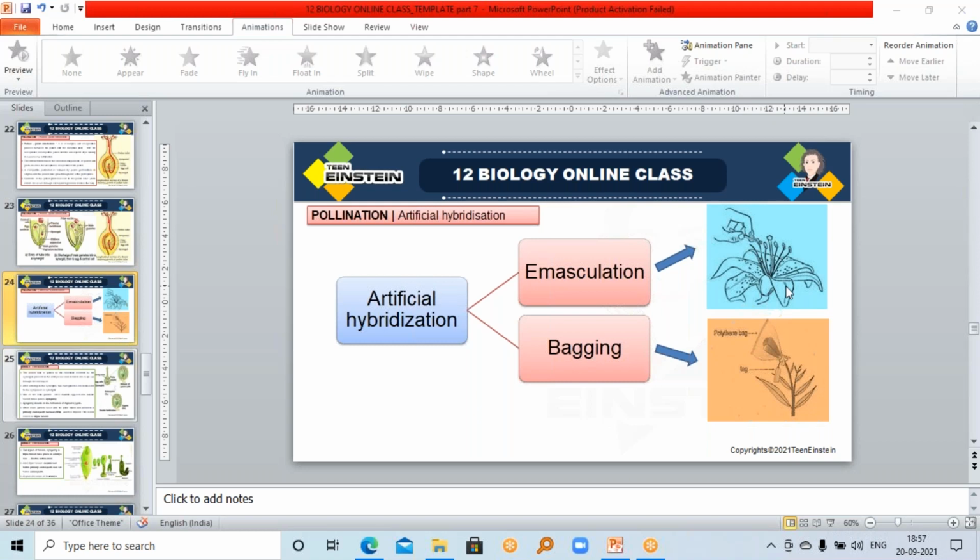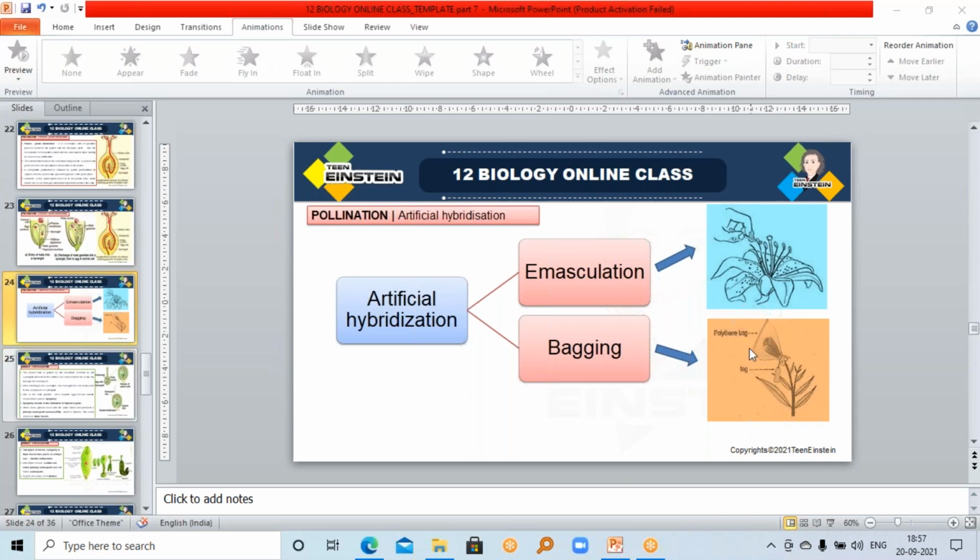Okay. Then the anthers are removed completely from that flower, and we have to protect these flowers from unwanted pollen grains, right? So for that, we cover the emasculated flowers with bags made of butter paper and so on. That procedure is called bagging.